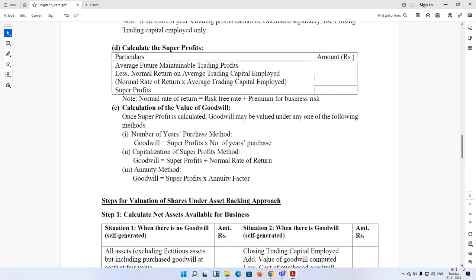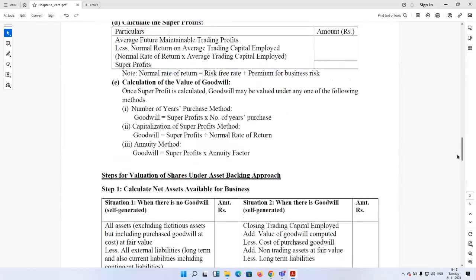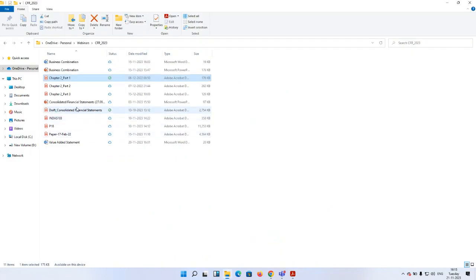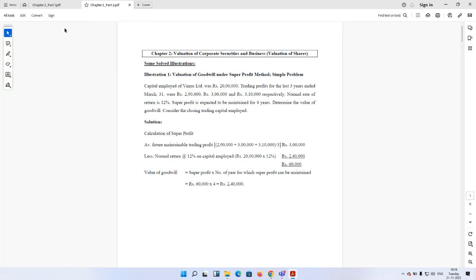So now, with this concept of goodwill, let us take certain examples, and then again we will come to our next assignment, that is valuation of shares. Okay, let me just go to this second note on valuation of goodwill. There are certain examples already I have considered. Now, the very first illustration that we need to consider, just let me zoom in a bit.